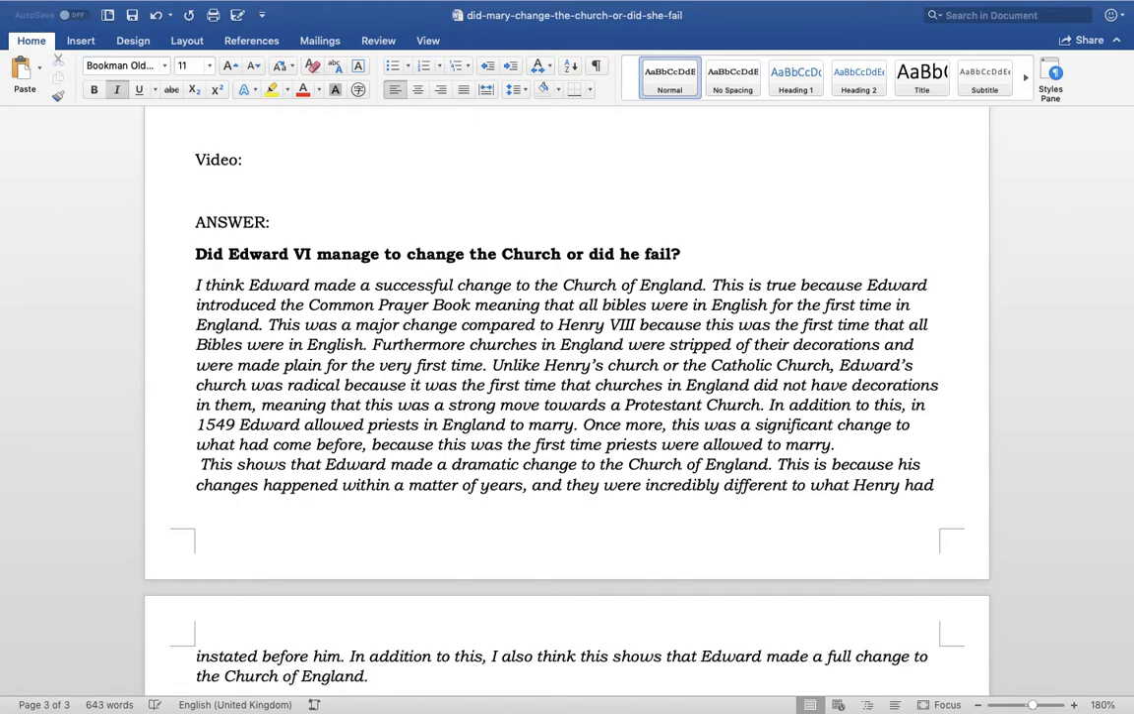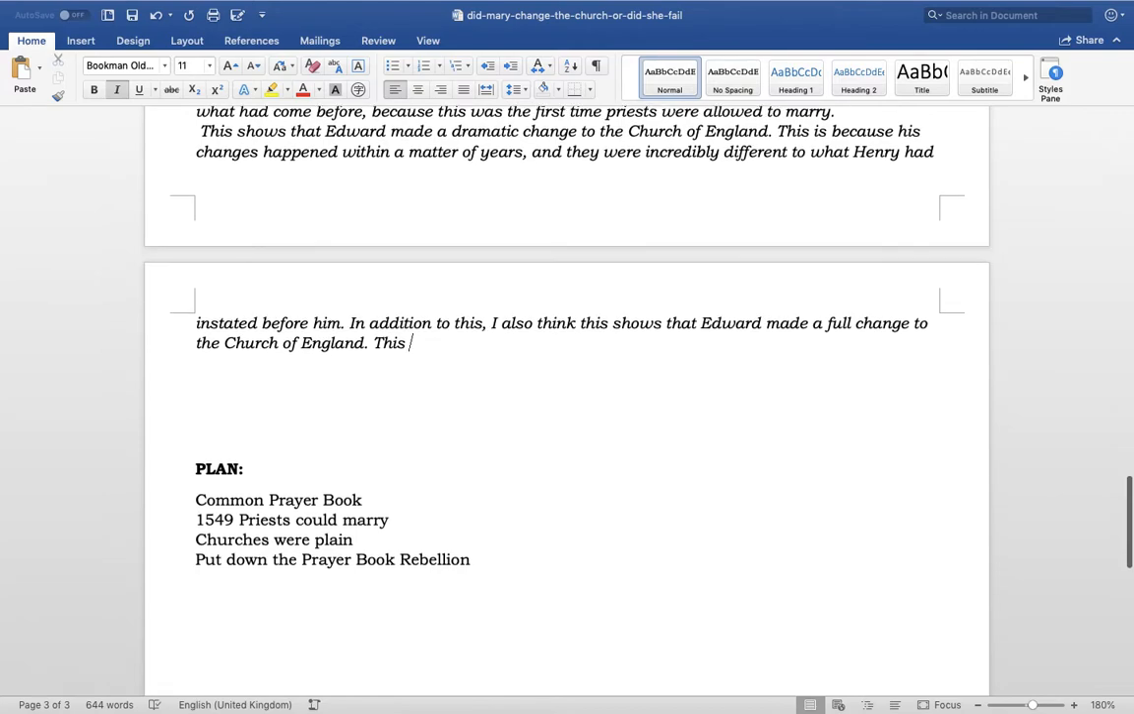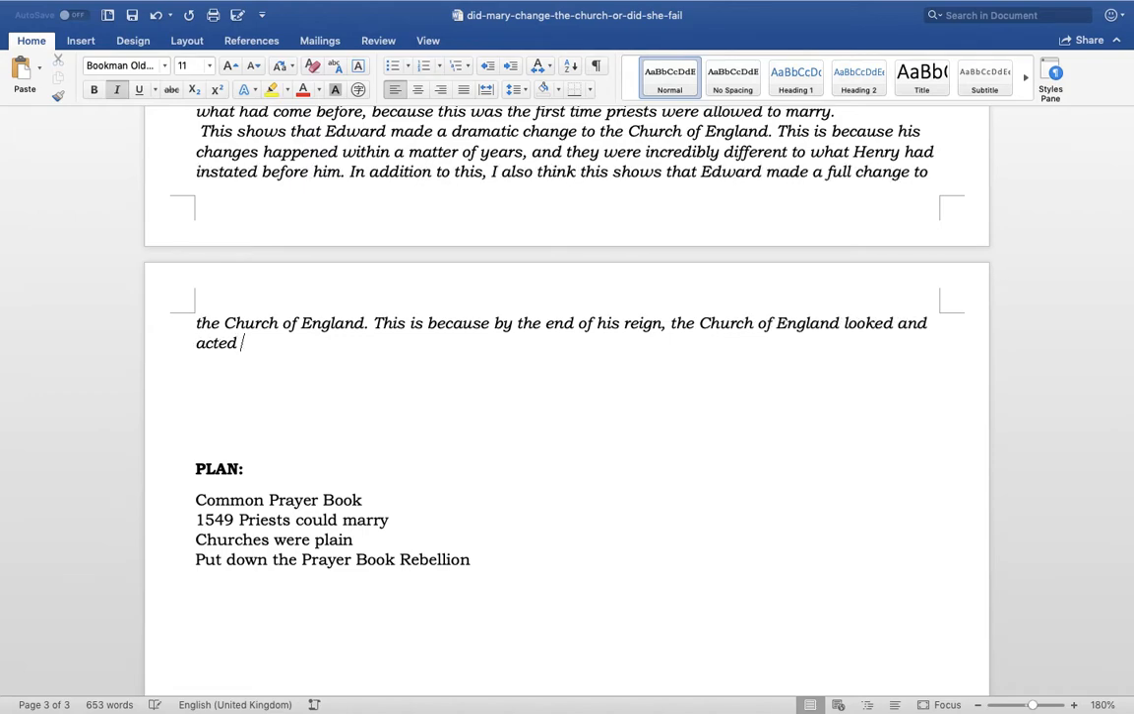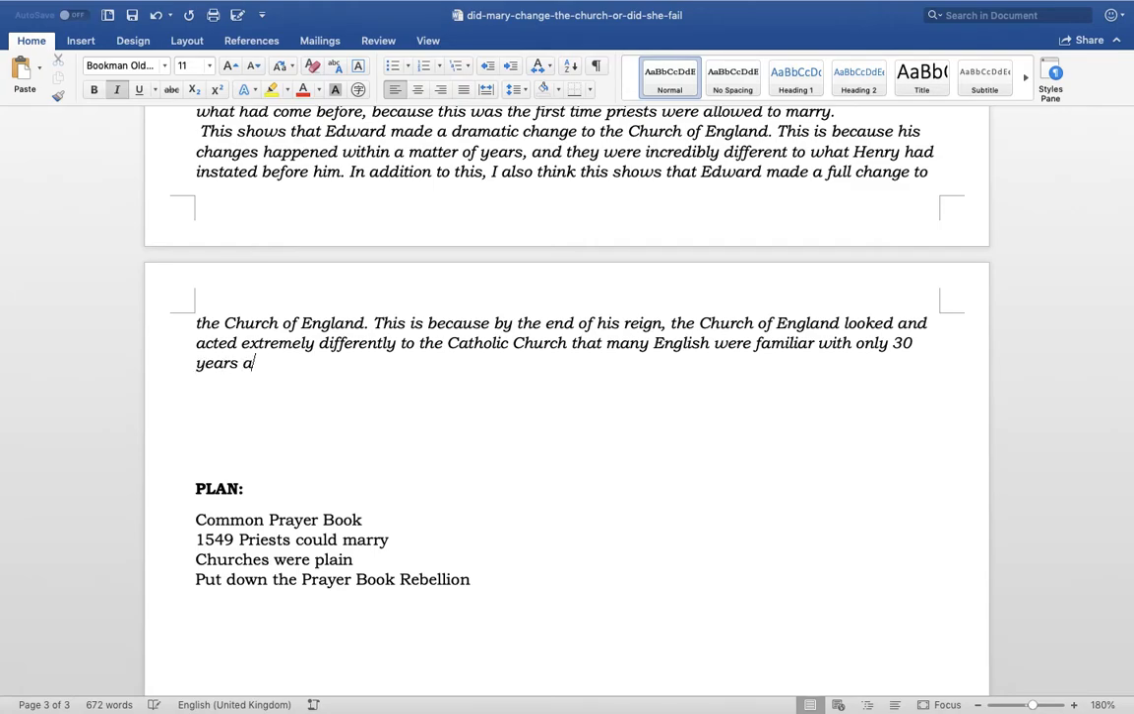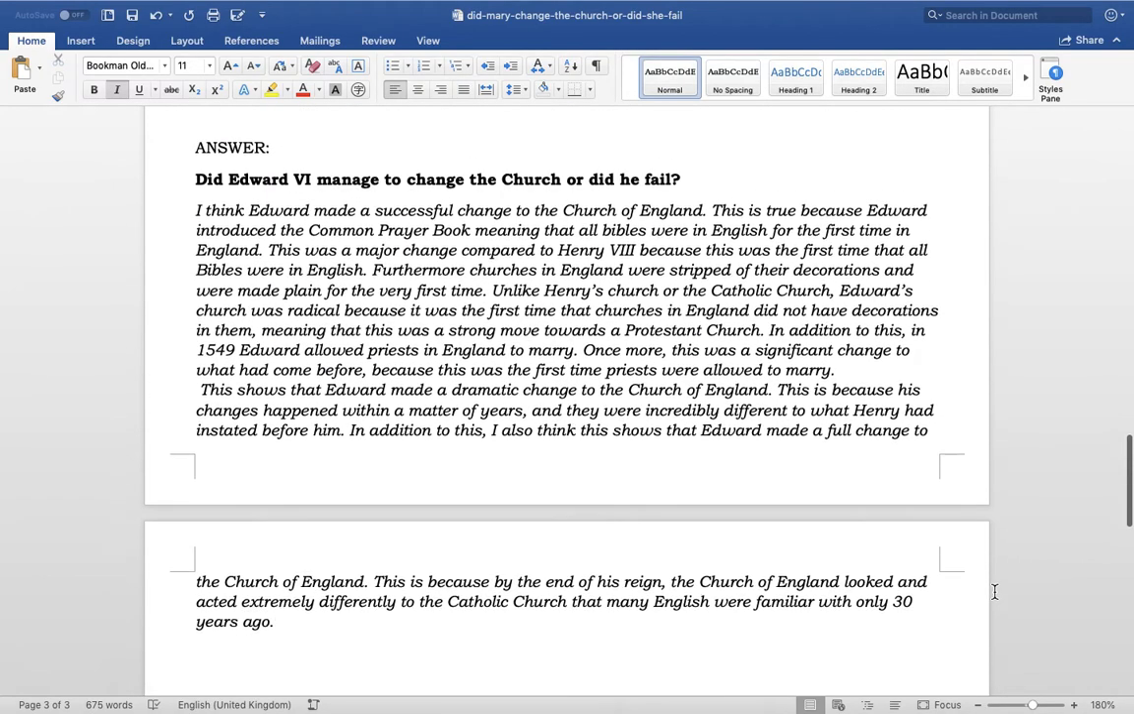And what I'm going to say is, and I'm going to say this is because by the end of his reign, the Church of England looked and acted extremely differently to the Catholic Church that many English people were familiar with only 30 years ago. And I think that is a really, really lovely paragraph.